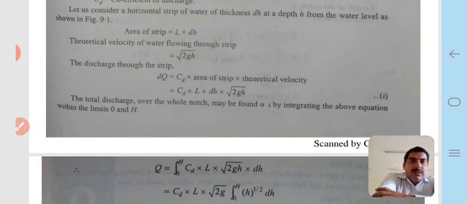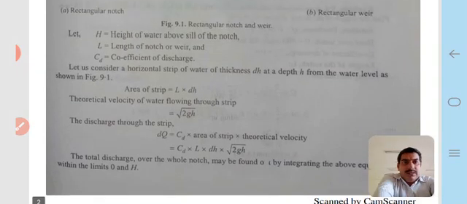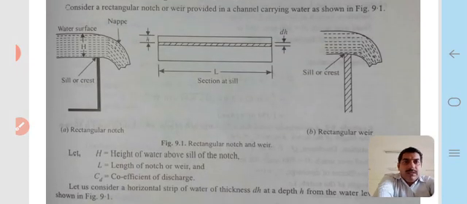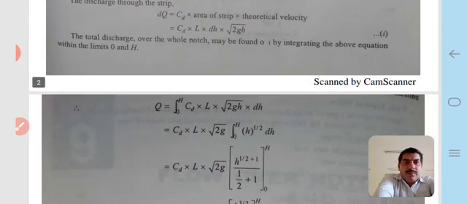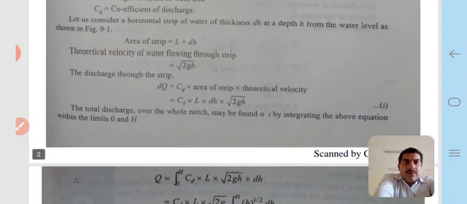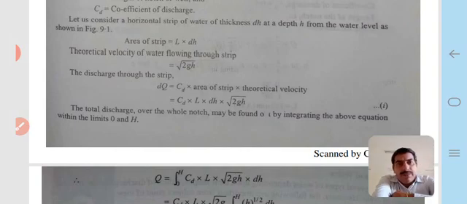Now let us consider a horizontal strip of water of thickness dh, as shown in the figure, at a depth h from the top of the water level. Now we calculate the area of the strip: length into width, that is L into dh.